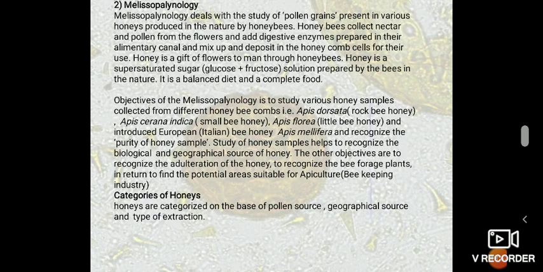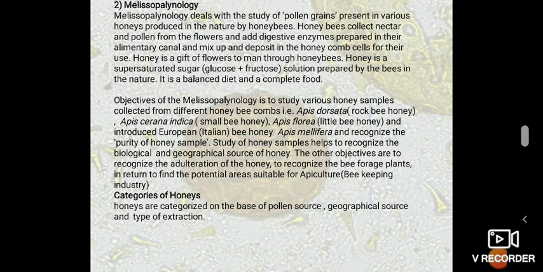And the other aspect of palynology, melissopalynology, deals with the study of pollen grains present in the various honeys produced in nature by honeybees. Honeybees collect nectar and pollen from flowers, add digestive enzymes prepared in their alimentary canal, mix them up, and deposit them in the honeycomb cells for their use. Honey is a gift of flowers to man through honeybees. Honey is a supersaturated sugar solution prepared by the bees in nature. It is a balanced diet and complete food.